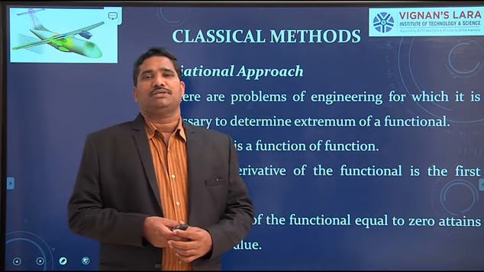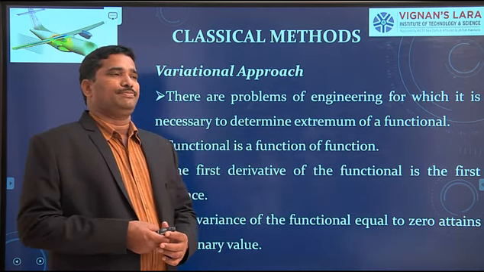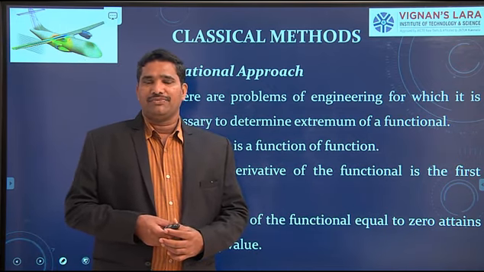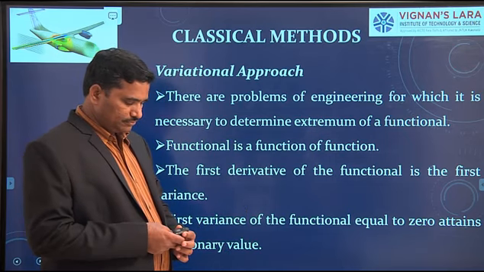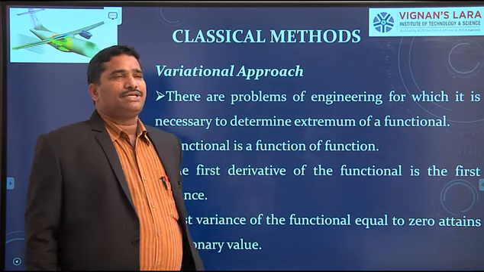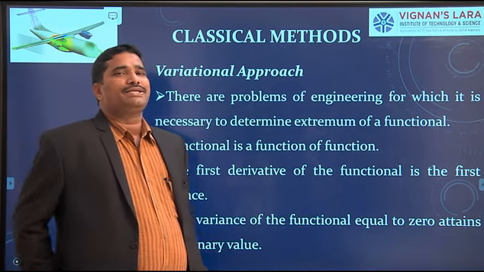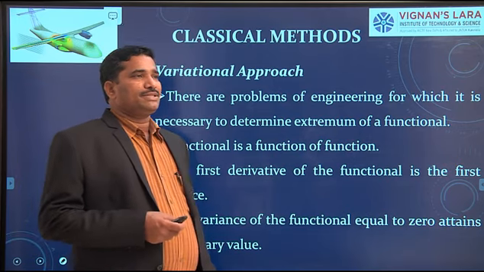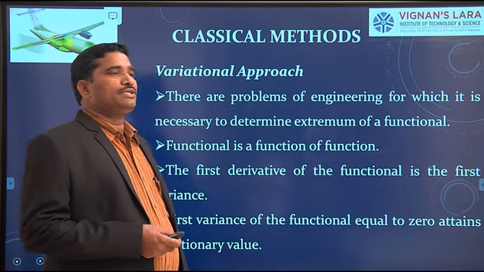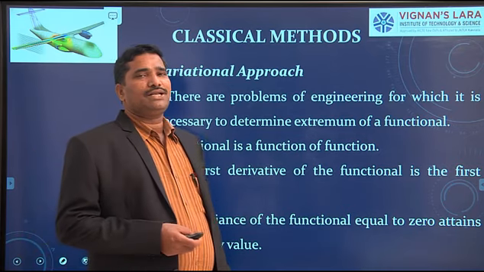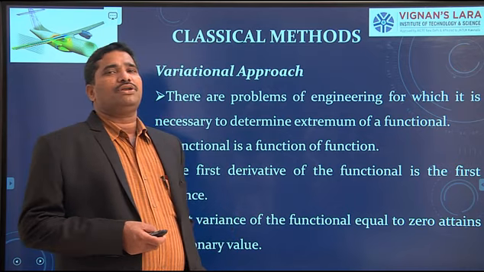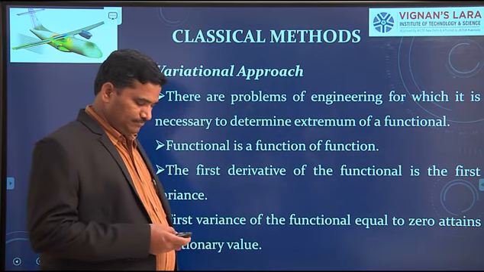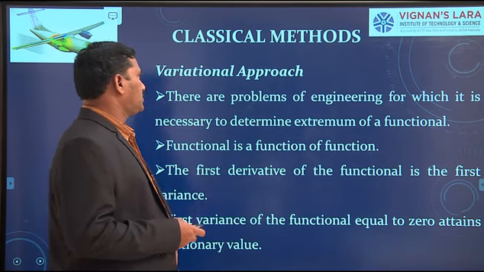Approximate methods of solution are classified into two types. The first one is the classical method and the second one is the numerical method. Classical methods give solutions which are analytical in form. These classical methods are further classified into two types: variational method and weighted residual method. Now we shall see the variational method, or variational approach.